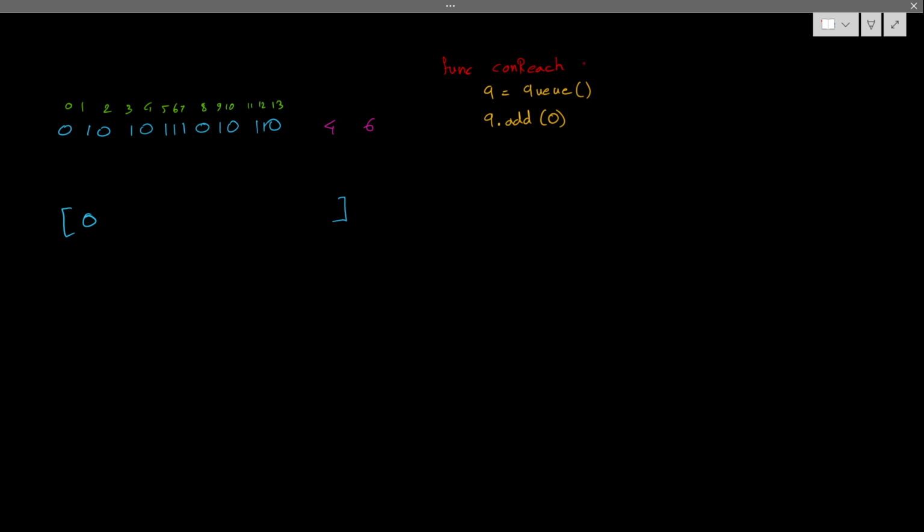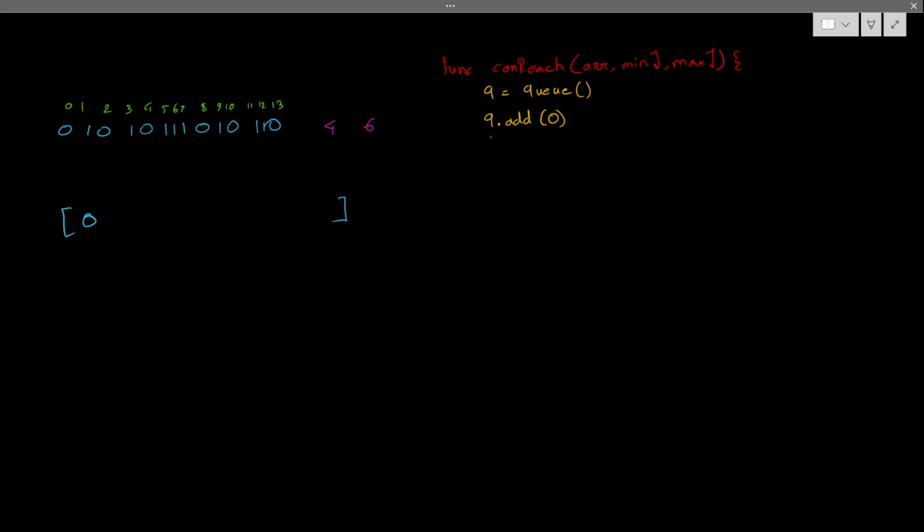Can reach what is given. One array is given, let's say ARR. Min jump is given, let's say min j, and maximum jump max j is given. Okay. So I'm adding 0 into the queue. Okay, 0 is there. Now I will start from where?